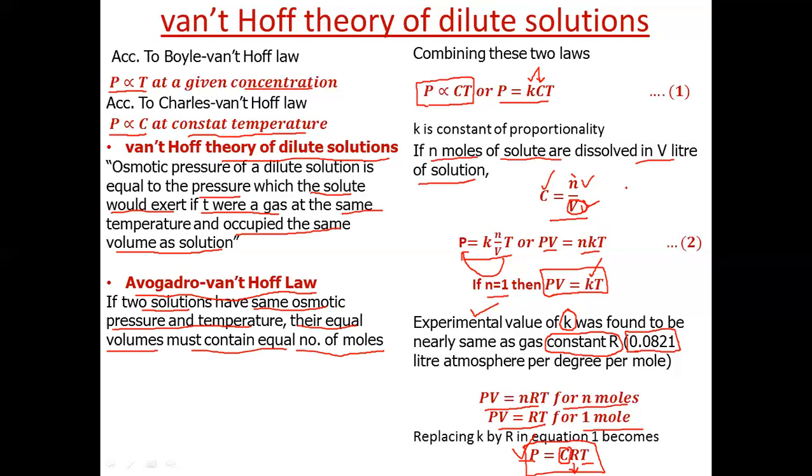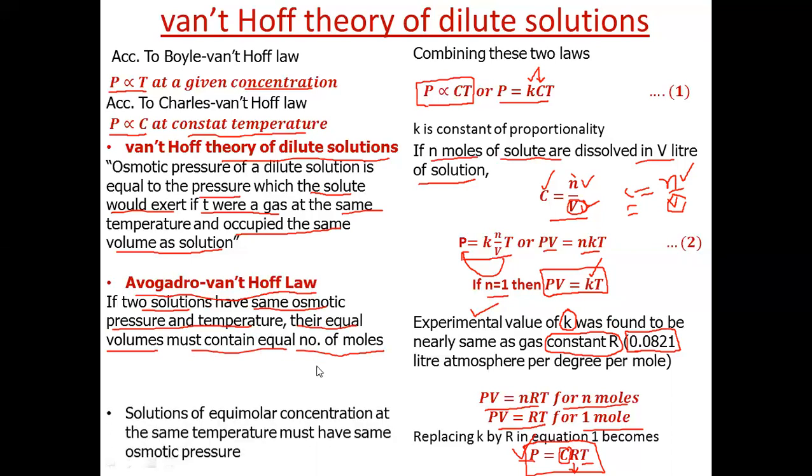Now C is equal to n by V. If volume is also same, then n will be same. That is the statement of this law: if two solutions have same osmotic pressure and temperature, their equal volumes must contain equal number of moles.